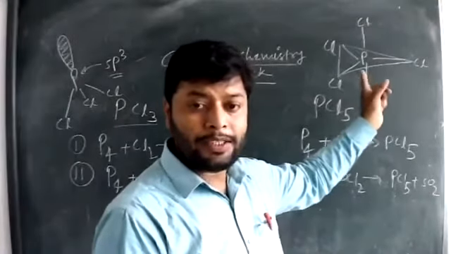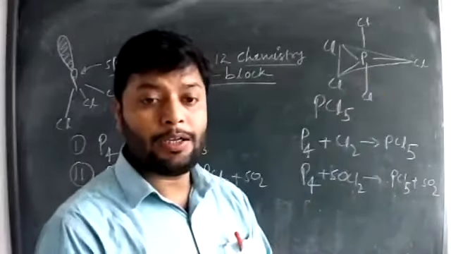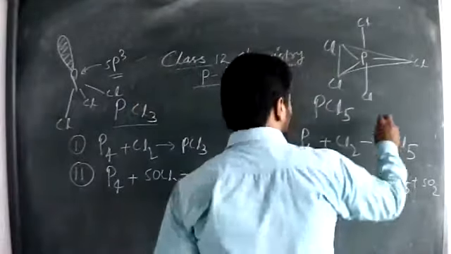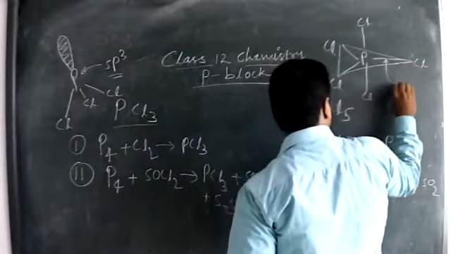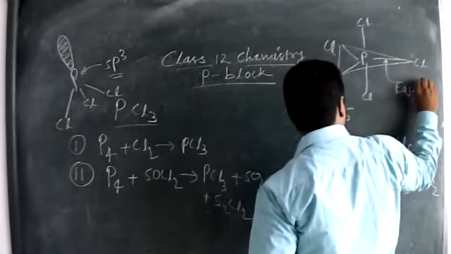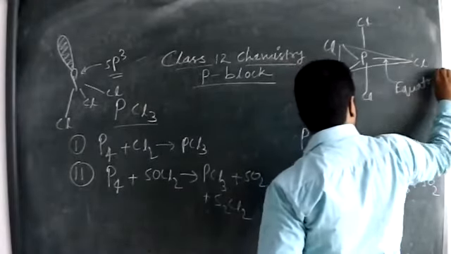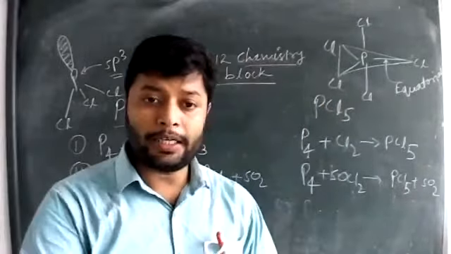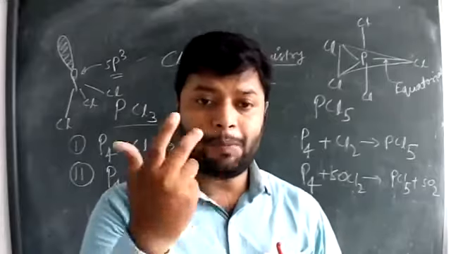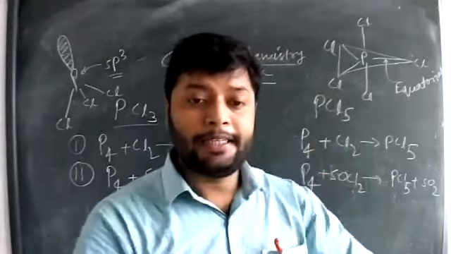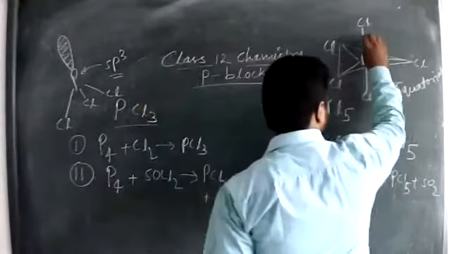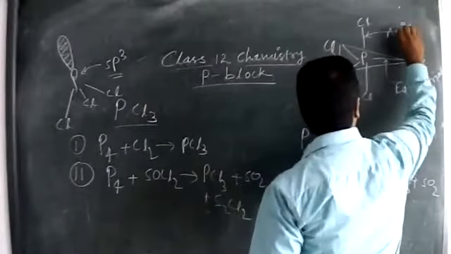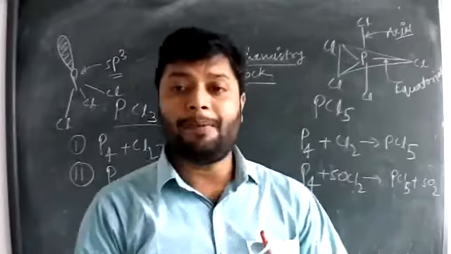All 3 Cl at 120 degrees are called planar bonds, also known as equatorial bonds. And the 2 bonds coming out of the plane and below the plane are called axial bonds.